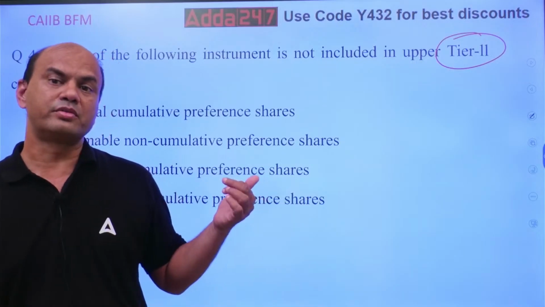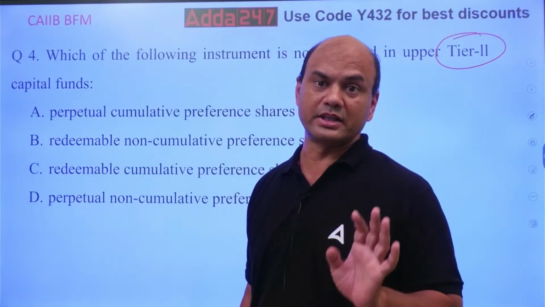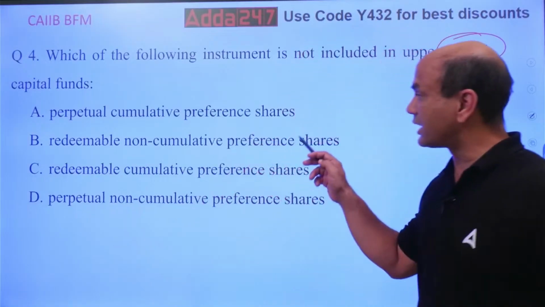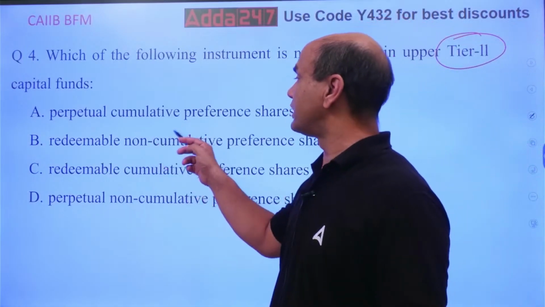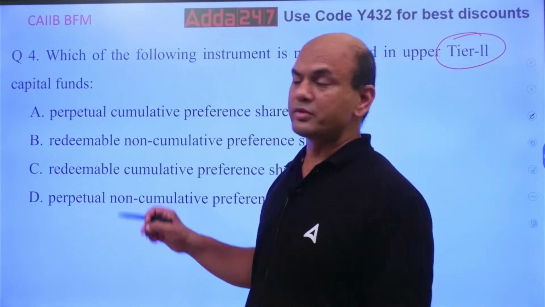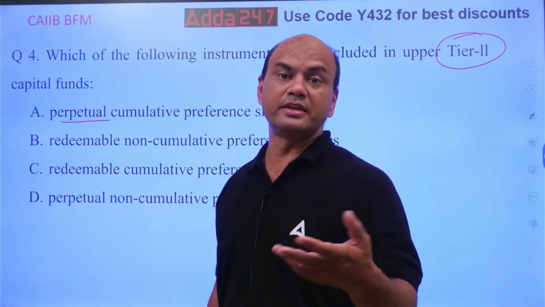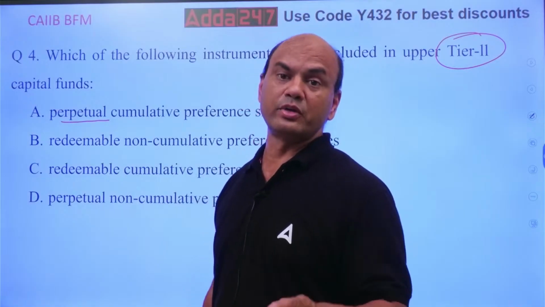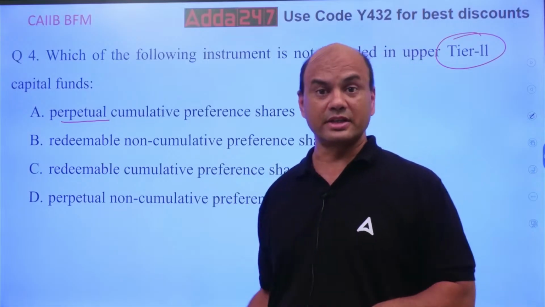So upper tier 2 means what? Which can be converted into cash at a faster pace. Immediately I won't say. Immediately it's only tier 1. At a faster pace than the others. So which all are included in this? Or one more point is that perpetual cumulative preference shares. Perpetual means long term. Cumulative means, what is the meaning of this? Perpetual, long term. The bonds, debentures are of, let's say, 10 years, 20 years, 30 years. Cumulative means what? Cumulative means if I don't pay you the dividend any year, next year I have to pay you the dividend along with arrears. That is cumulative.